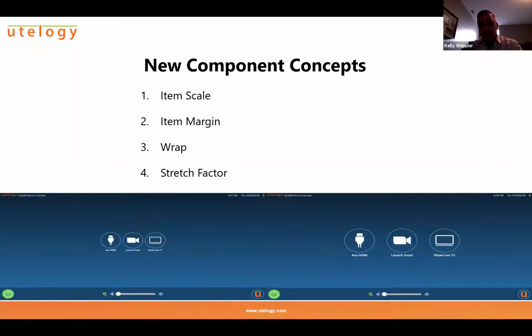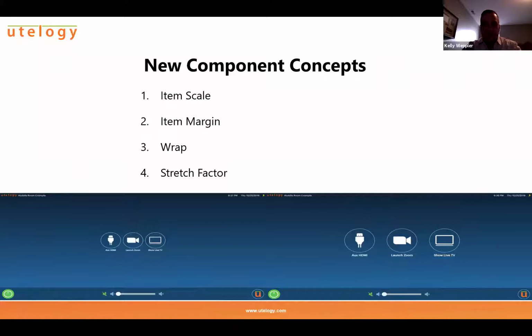One of the challenges that we had in our previous releases is the size of the buttons, the margin between the buttons, and all of those kind of various items were all controlled by the theme. And to some degree, those properties are still associated with the theme.